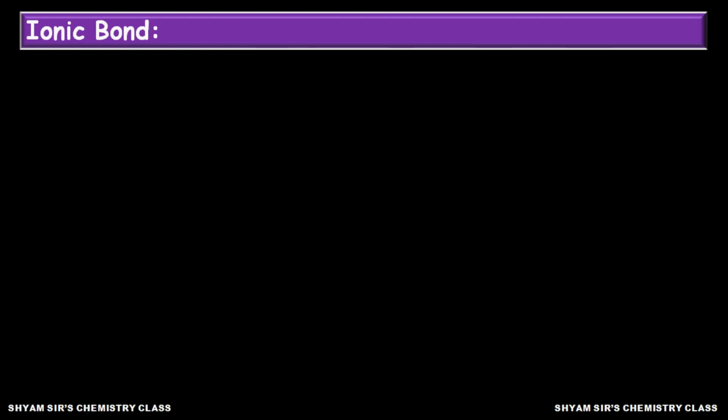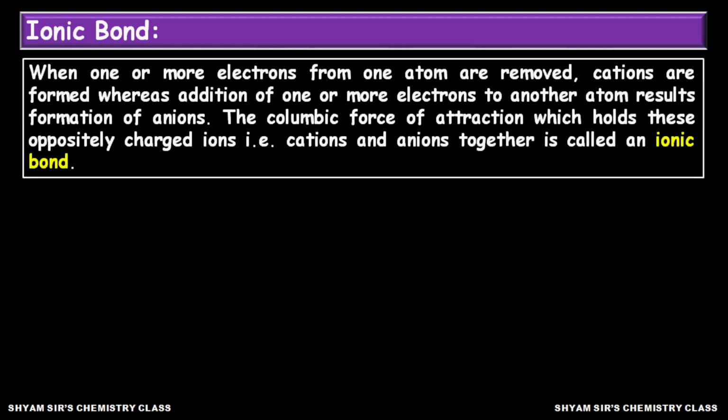Now, how do the oppositely charged ions form? When one or more electrons from an atom are removed, cations are formed, whereas addition of one or more electrons to another atom results in the formation of anion. The Coulombic force of attraction which holds these cations and anions is called ionic bond.